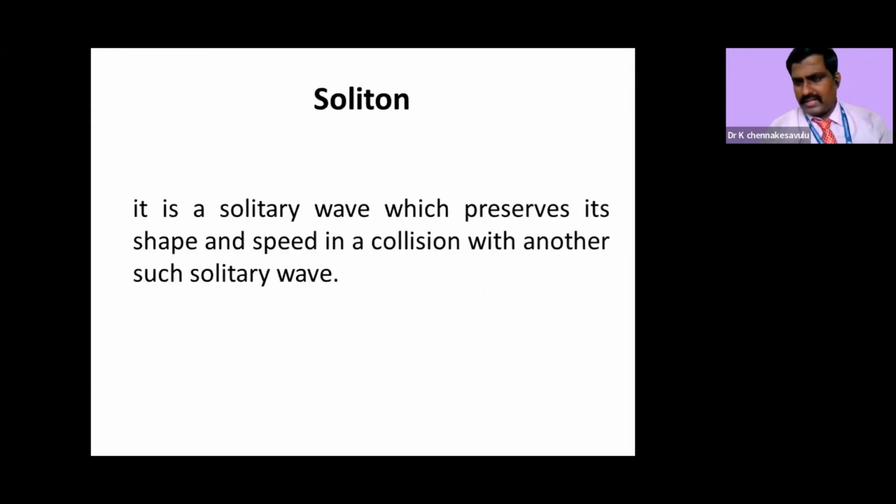Now let us introduce two important new words: soliton and polaron. What is a soliton and what is a polaron? We already know we are considering that the electron has wave nature.